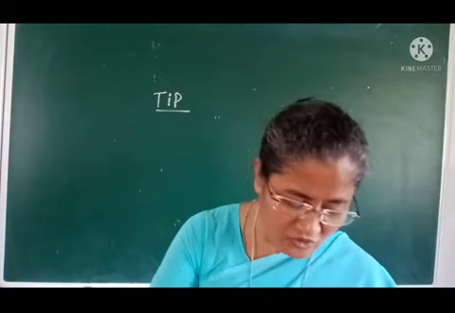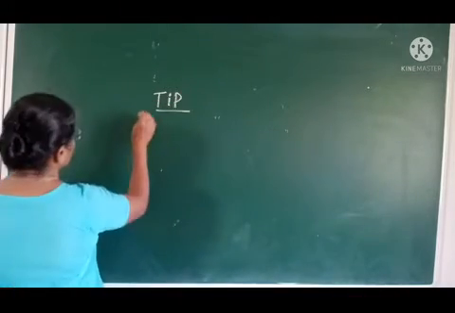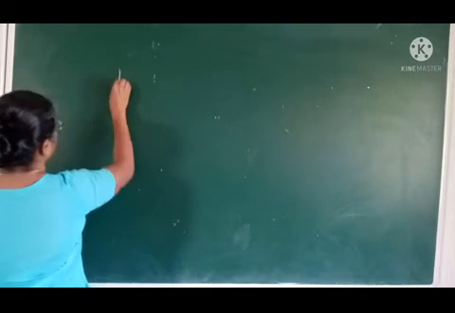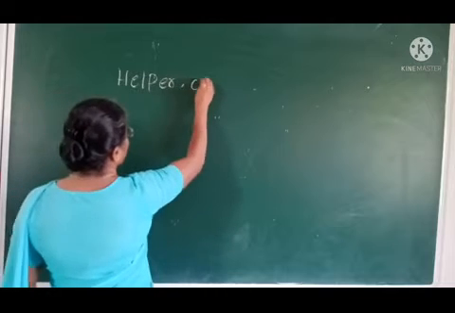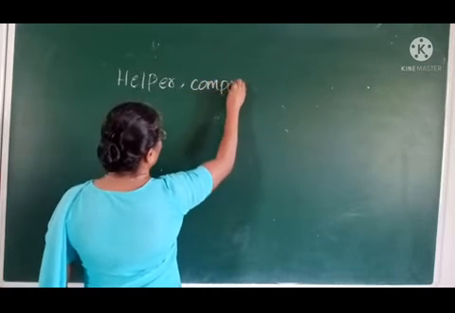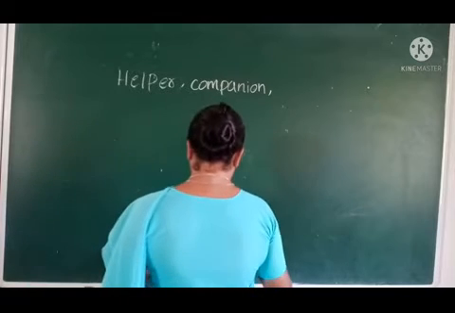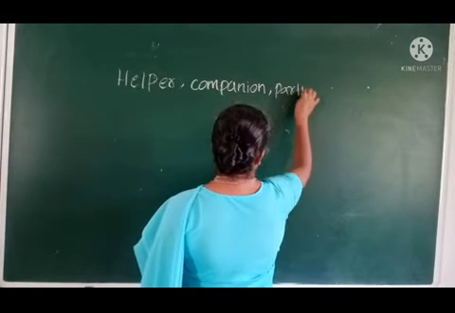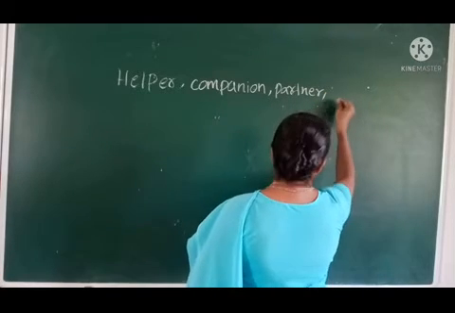So what will come first? We can say there are four words: helper, companion, partner and, last one, accomplice.